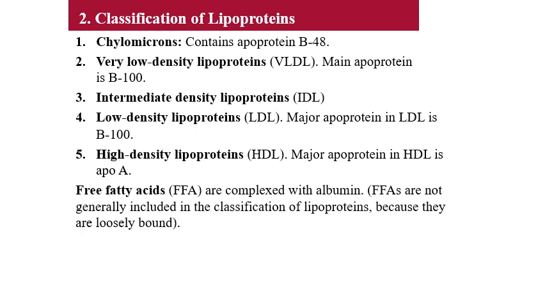Now the classification is that they are mainly classified into 5 types, depending on the protein content or molecular weight. Chylomicrons, whose protein part is apoprotein B48. Then VLDL, very low density lipoprotein, the main apoprotein is B100. Then IDL, intermediate density lipoprotein. Then LDL, low density lipoprotein, where the apoprotein is B100, similar to VLDL. Then HDL, high density lipoprotein, where the apoprotein is ApoA.